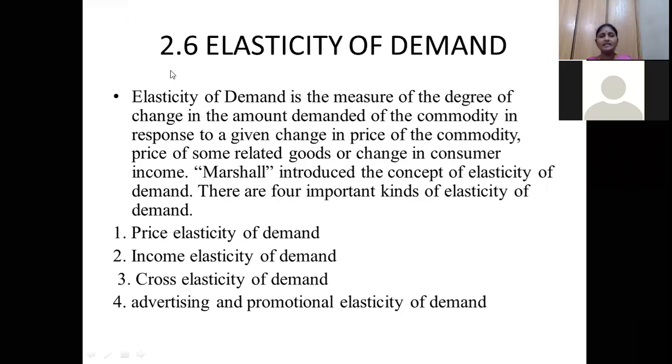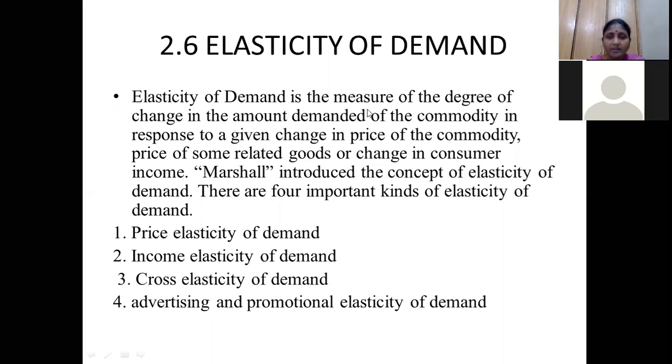Next, elasticity of demand. We are going to an important concept, elasticity of demand. We already know what is meant by elasticity: adaptability to changes, whatever change we make, it will adapt to that change. That is the general meaning of elasticity. So how are we going to explain the concept of elasticity? I will give the definition of elasticity now, and we will discuss the types in the next class.